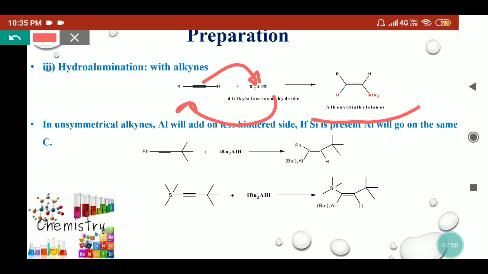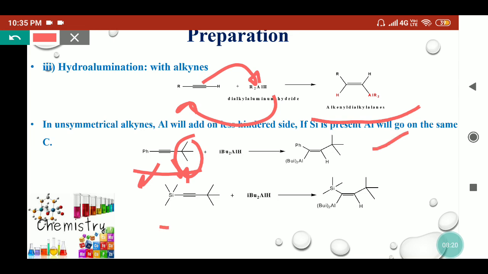If unsymmetrical alkynes are present, then aluminium will go to the carbon which is less hindered. Like we can see in this alkyne, it is substituted at both carbons, but here a tertiary butyl group is present which is bulkier. So the incoming aluminium group will go here and hydrogen will be supplied to this group. Like here we got the product.